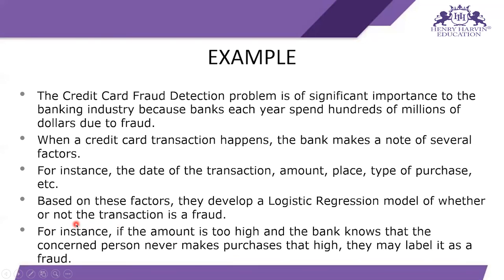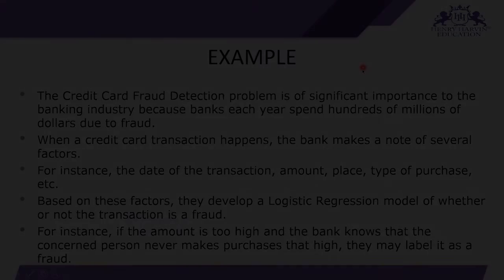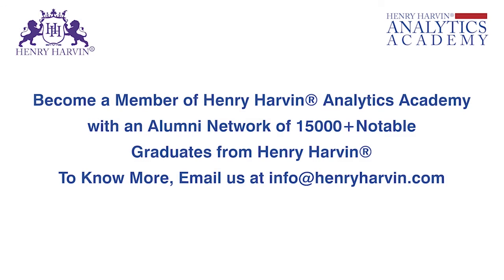They may label it as fraud, and they take actions as they want according to their protocols. So that's all about logistic regression.